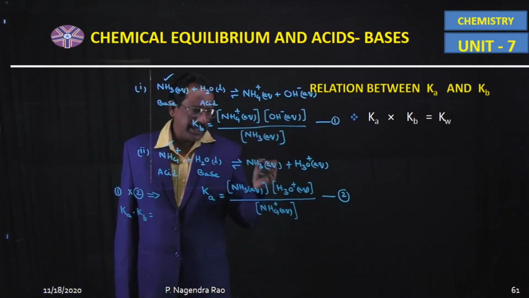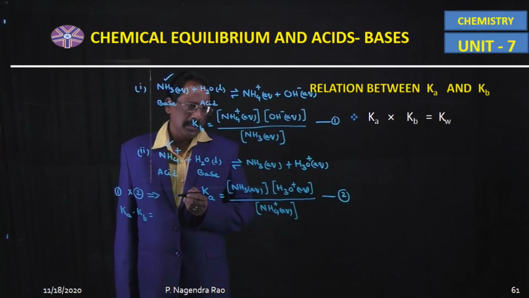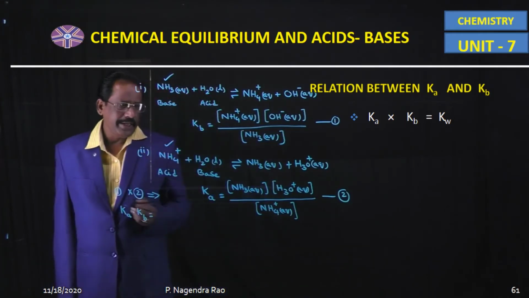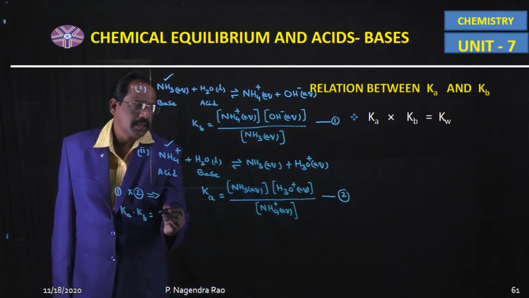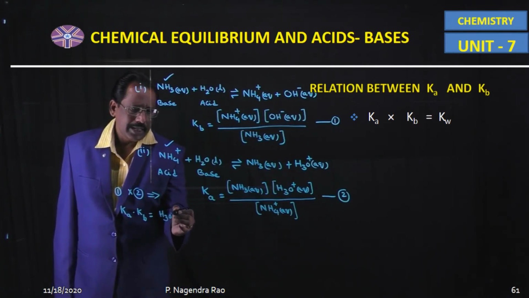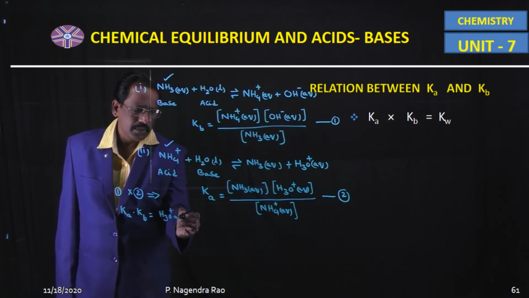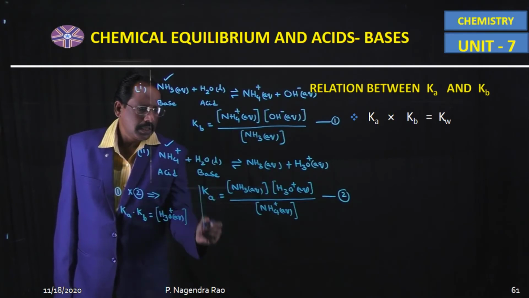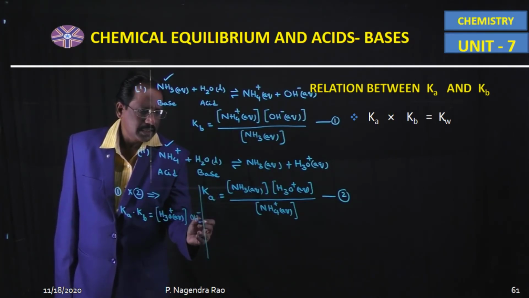Cancel the same terms, and the remaining terms are the product of the active mass of H3O plus and OH minus.